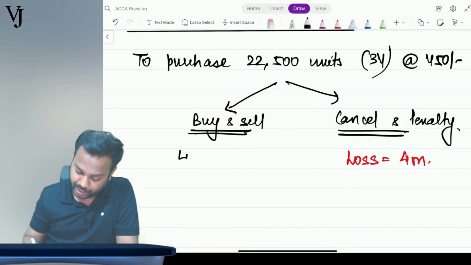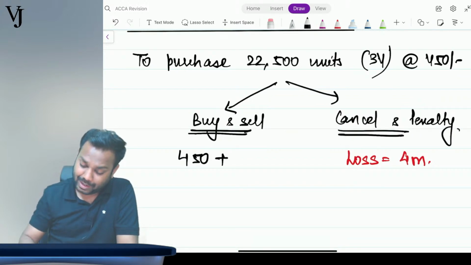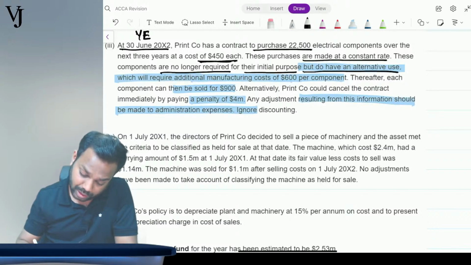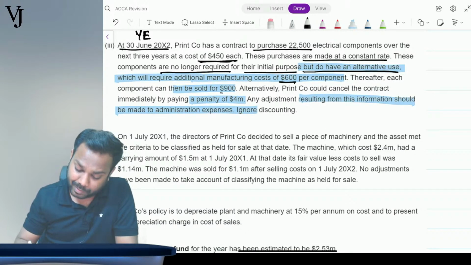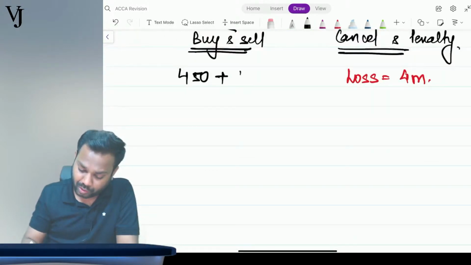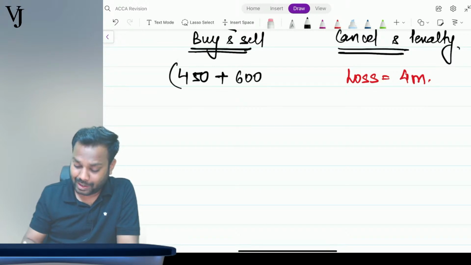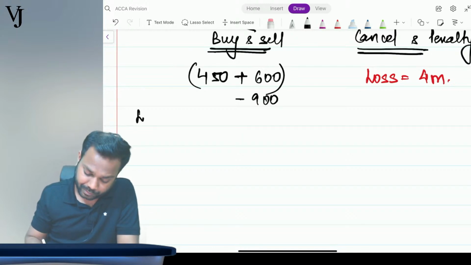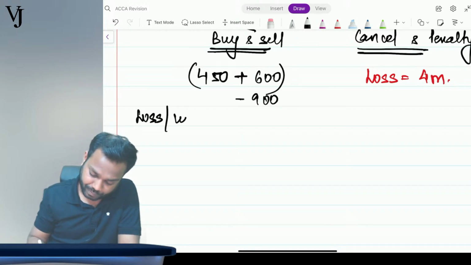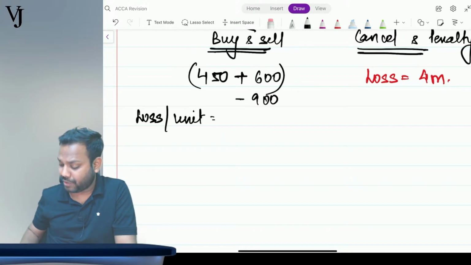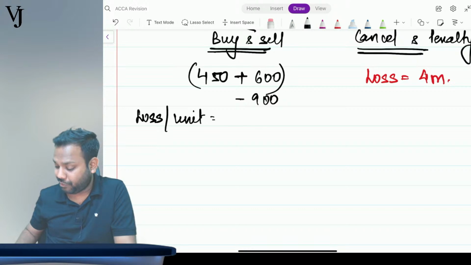But if I buy at 450 plus I incur a further cost of 600 and then I can sell it for 900, then what is my loss per unit? My cost of production is how much? 1050. 1050 is the cost of production, but I can sell it for 900.